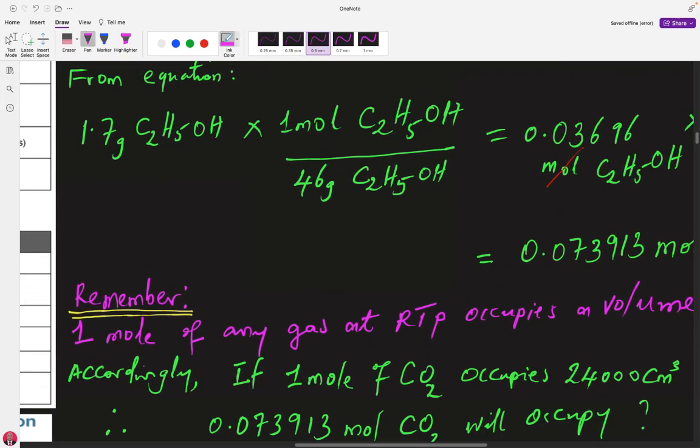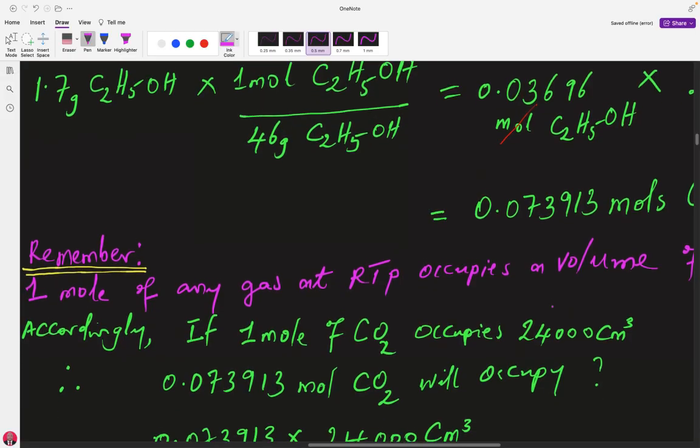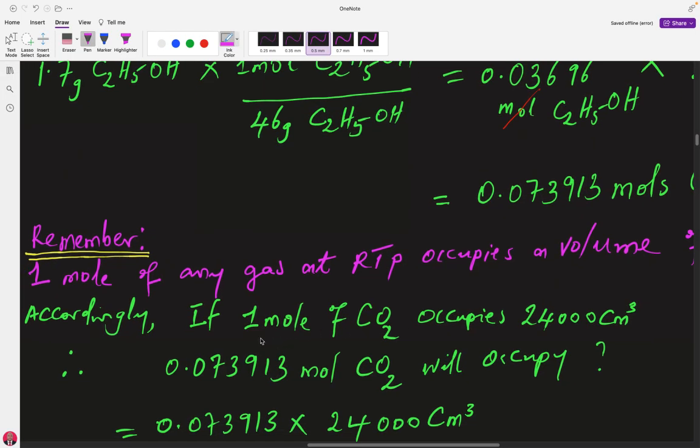Accordingly, using this value, if 1 mole of any gas occupies 24,000 cubic centimeters, then the 0.073913 moles of carbon dioxide that we got from 1.7 grams will also occupy what?